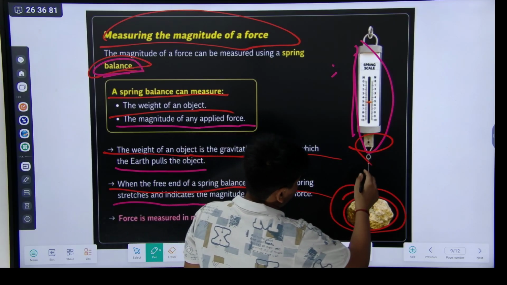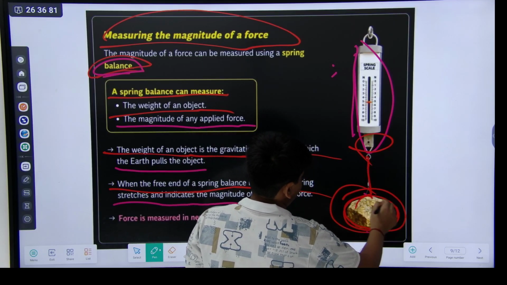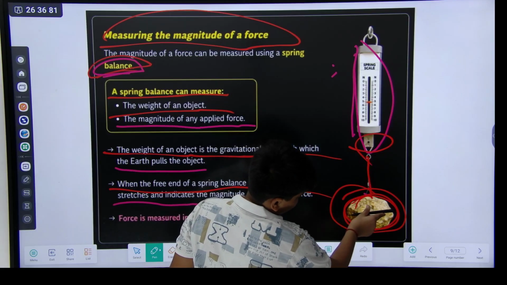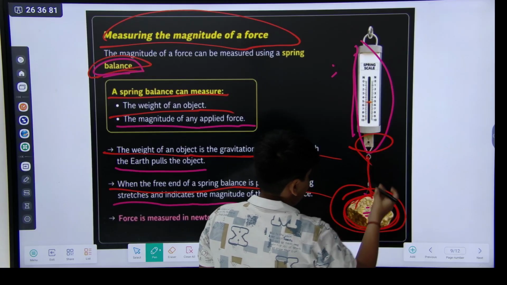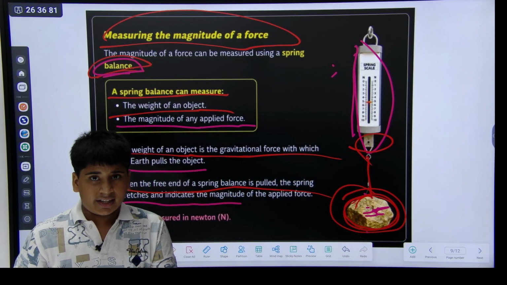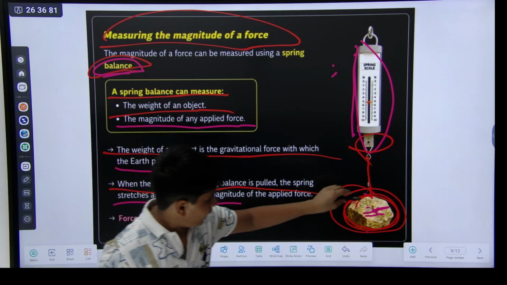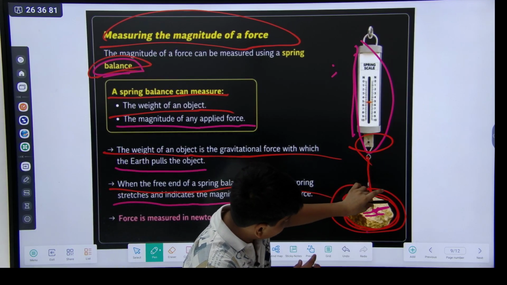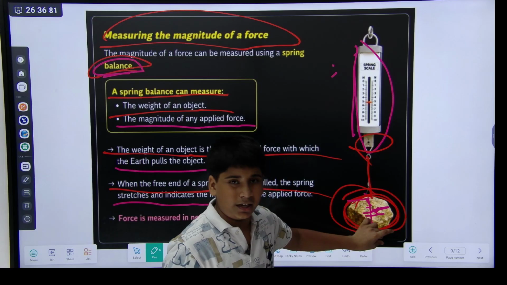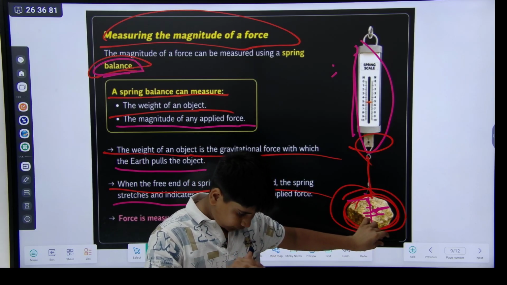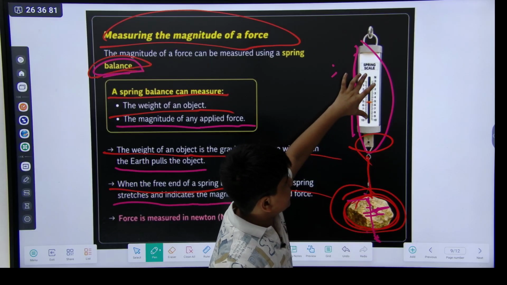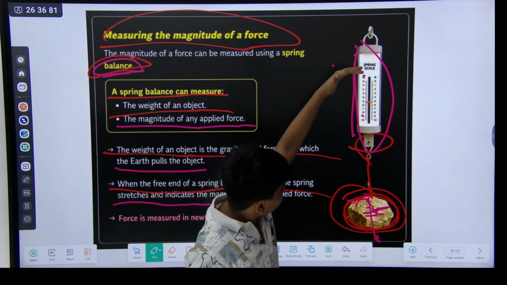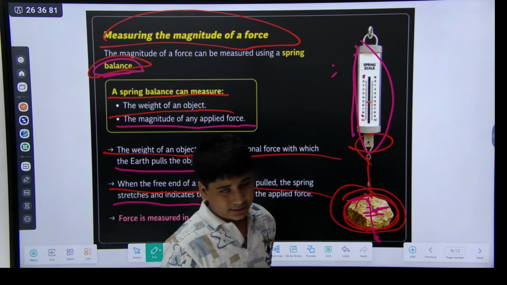So when you take anything, like I have taken the pen, it gives the force, the weight of this. Gravitational force acts on it towards its center. So the spring in this has come very low.